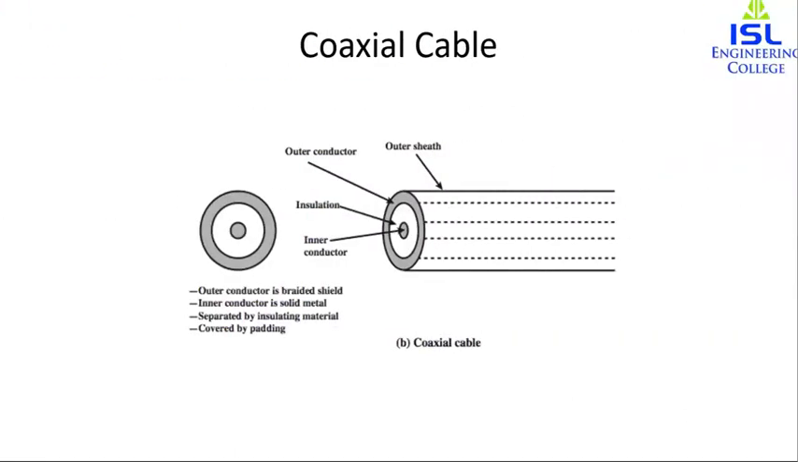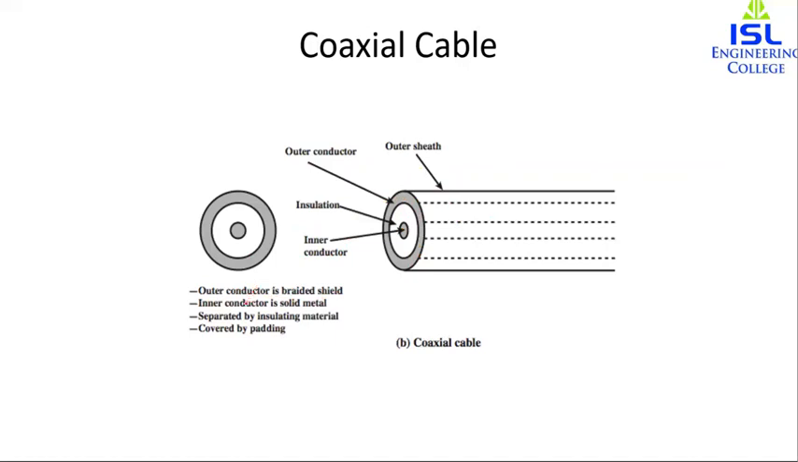So next we will study the coaxial cable. Coaxial cable, like the twisted pair, consists of two conductors, but it is constructed differently. We don't have twisting over here, and it can operate over a wide range of frequencies. The outer conductor is a braided shield. Next we have an inner conductor, which is a solid metal separated by some kind of insulating material, and we have a padding or an outer sheath, an outer covering. So it consists of an outer hollow cylinder that surrounds a single inner wire conductor.